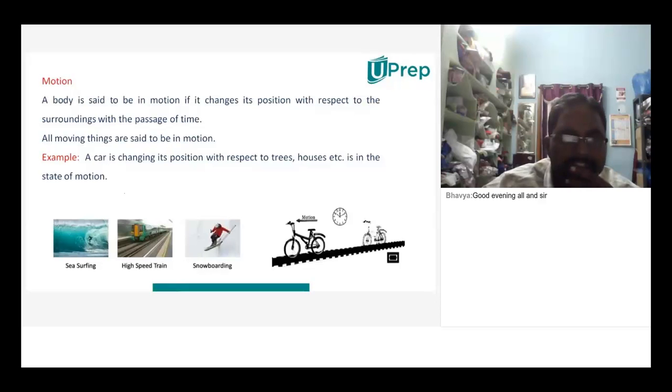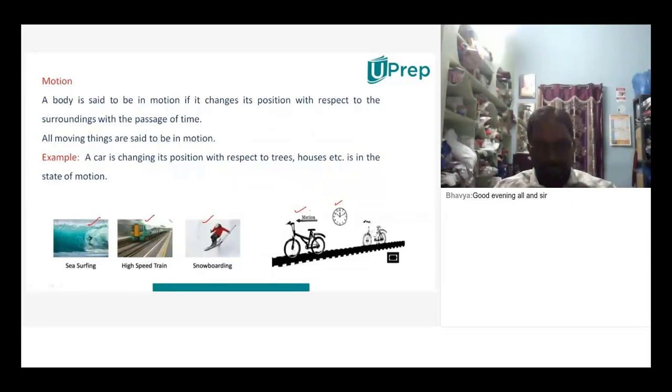Now observe carefully, see surfing is there. In that man will move or not in water? Yes. Right. High speed train. Position of train will change or not continuously with respect to time? Yes, sir. Right. In snowboarding also what will happen? Definitely position of this person will go on changing. And when a bicycle is moving like this, position of a bicycle will change with respect to the time. Isn't it? So now briefly tell me, what do you mean by motion?